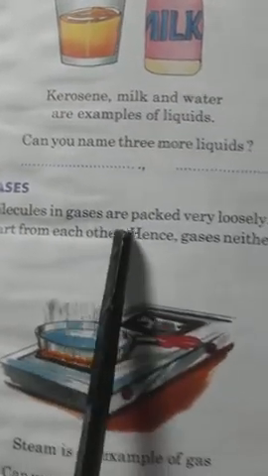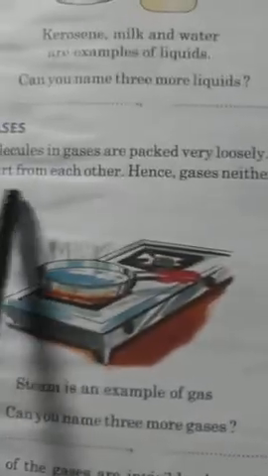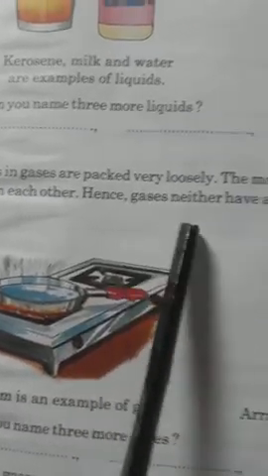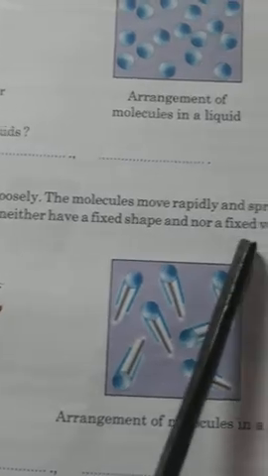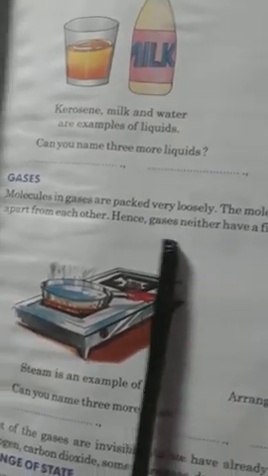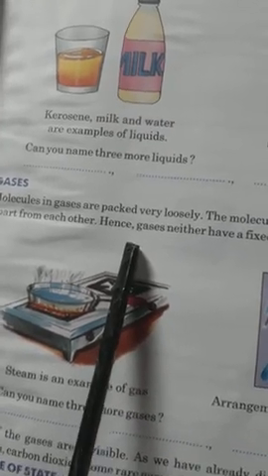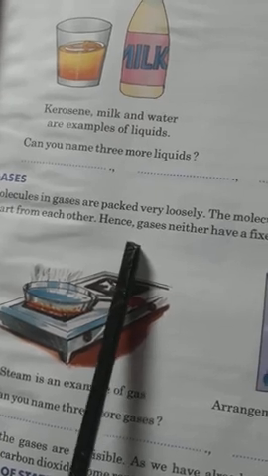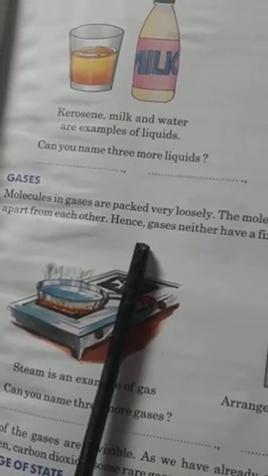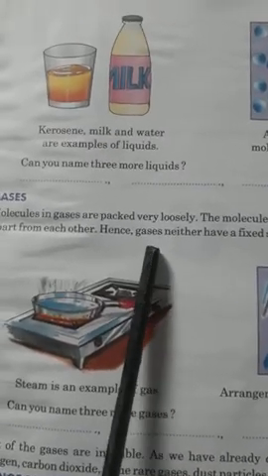Okay, now gases. Molecules in gases are packed very loosely. The molecules move rapidly and spread far apart from each other. Hence, gases have neither a fixed shape nor a fixed volume. So, gas doesn't have a shape also, okay? And it can spread from far places, like air. Once the wind blows, comes near to you, again it will spread, it goes another way. So, that is how the volume matters. It can pack very loosely.